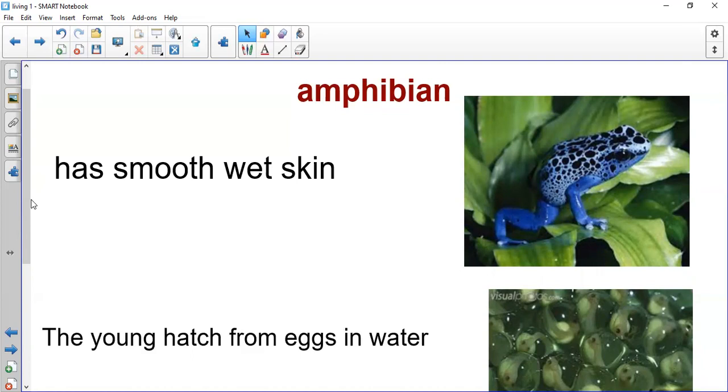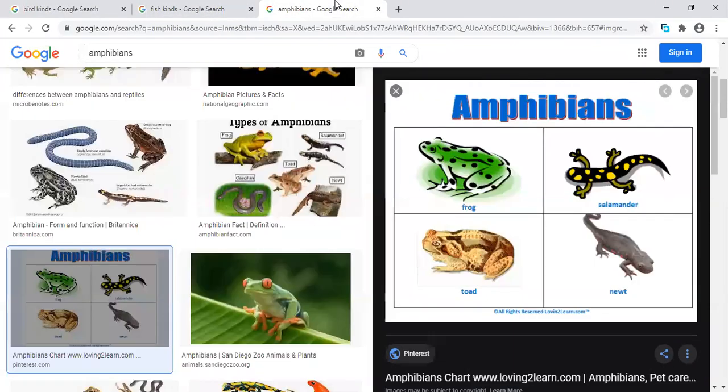The frog is amphibian. Okay, we have many examples of amphibians around us, but I want you only to memorize the only example of amphibian, which is the frog. Because it's the only example that you need to know in grade 1.